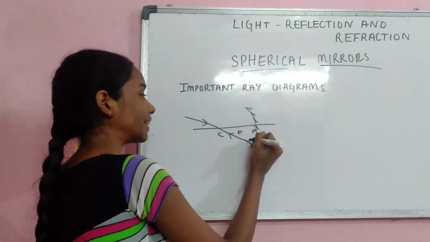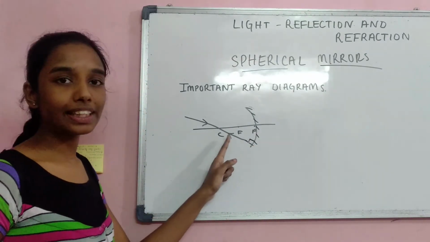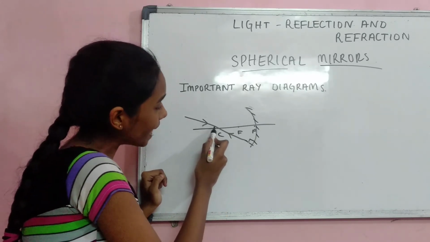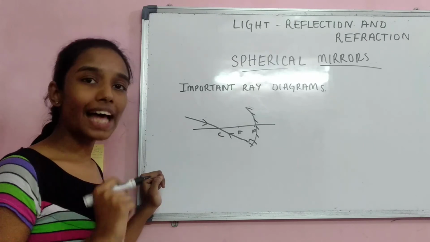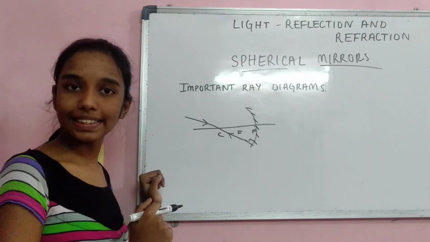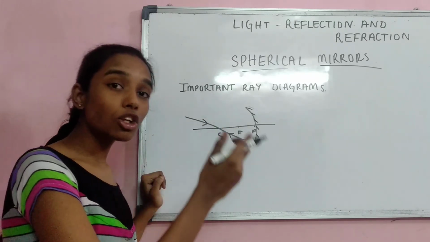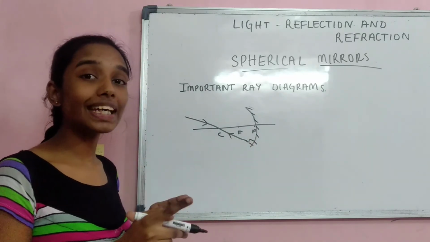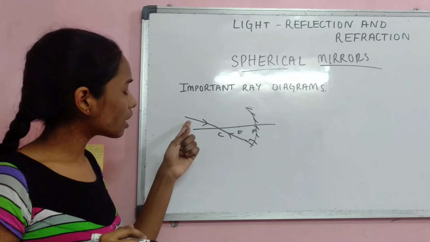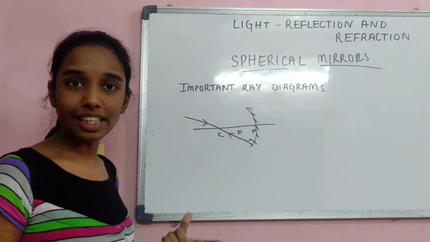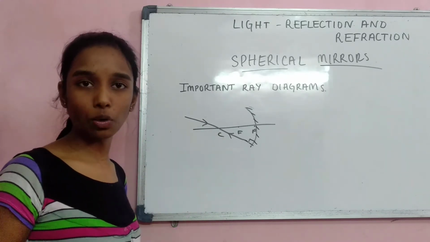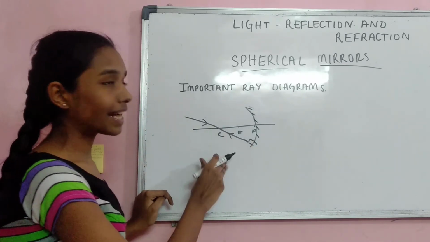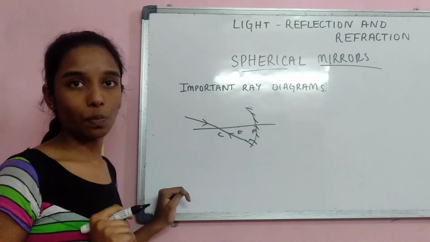Now the radius makes 90 degrees with the surface, and whenever it is 90 degrees, it is considered to be the normal. So the incident ray is directly along the normal. Now what is the angle of incidence? It is 0 degrees. As per the laws of reflection, the angle of incidence is always equal to the angle of reflection. So when the angle of incidence is 0 degrees, definitely the angle of reflection should also be 0 degrees. That is the reason why it moves in the same direction. And this applies for convex mirrors also.